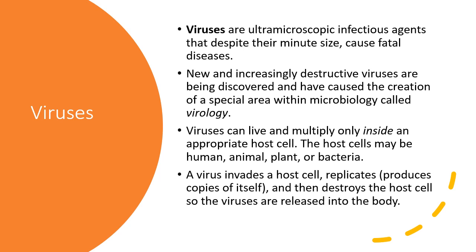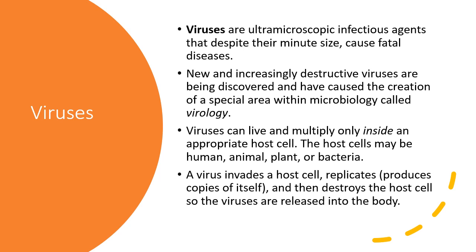Now, viruses can live and multiply when they are inside an appropriate host cell, that is, one on which it can grow, and from which it can derive nourishment and multiply in number. But when it is outside, means when it is present in the environment, they remain in a sleepy mode. That's the dormant mode.